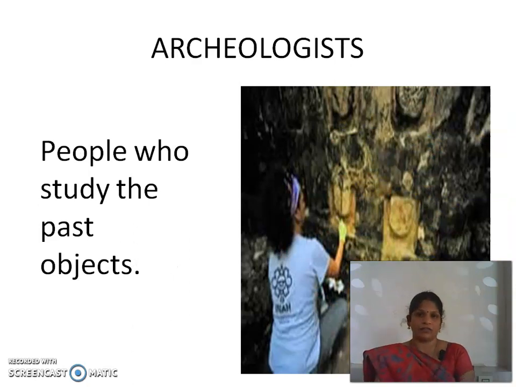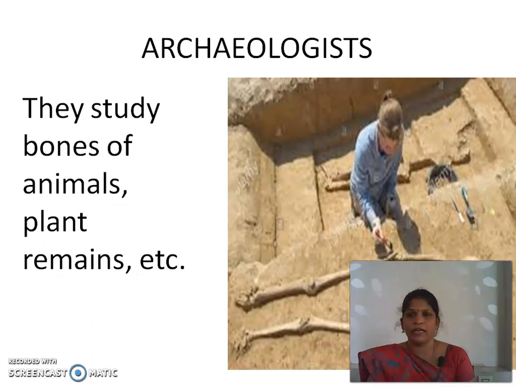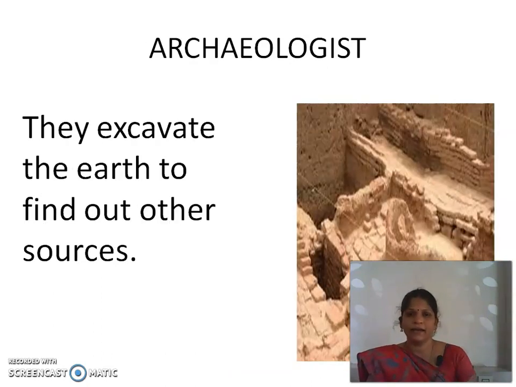Then next one is archaeologists. Now we know inscriptions and manuscripts. Now archaeologists: the people who study the past are called archaeologists. What other things do they do? They study bones of animals, plants, remains, etc. Archaeologists excavate the earth to find other sources such as artifacts, manuscripts, inscriptions, these things.